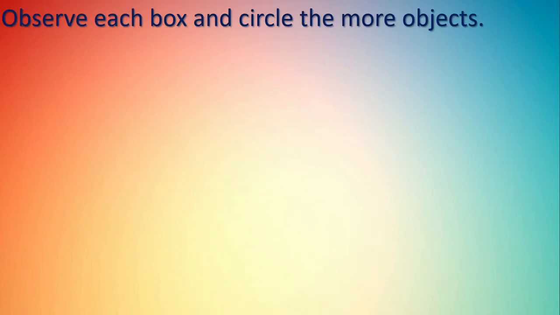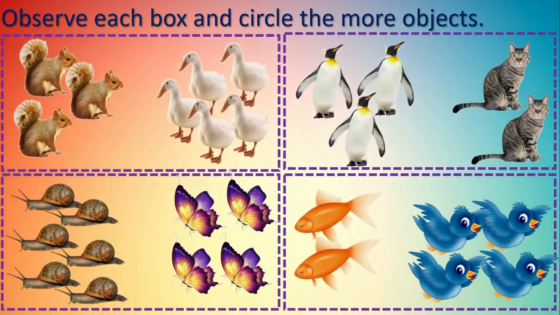Observe each box and circle the more objects. Remember here we have to circle the more objects from each box. Here we can see 4 boxes with different types of animals and insects. We have to compare the animals or the insects, or you can see the objects in each box. Okay, let's begin.